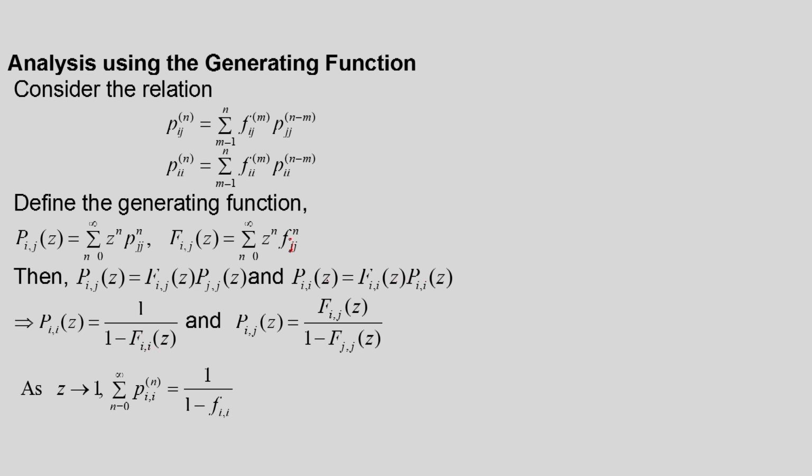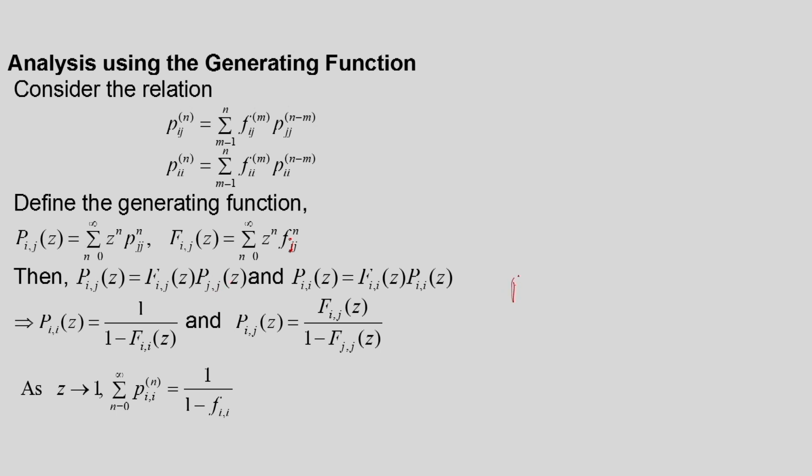Okay. From this, if I take Pii(z) to this side, I will get this result. And from this, for the same state if we consider, then I can get a relationship similar to this. So, we get Pjj(z) is equal to 1 by 1 minus Fjj(z). Now, this Pij(z) we can write as Fij(z) into Pjj(z).